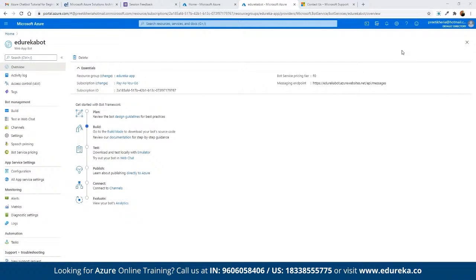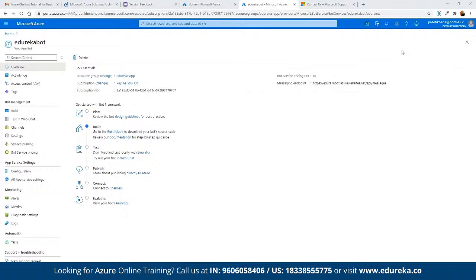Now, currently we are seeing the icons here. Once we have deployed it, we have to go ahead and build it. Basically, we first have to build the entire blade, as in we have to work on creating a build out of it so that we can get started. All right, now we can go to build blade.